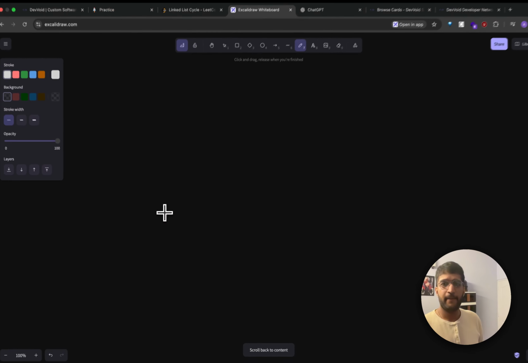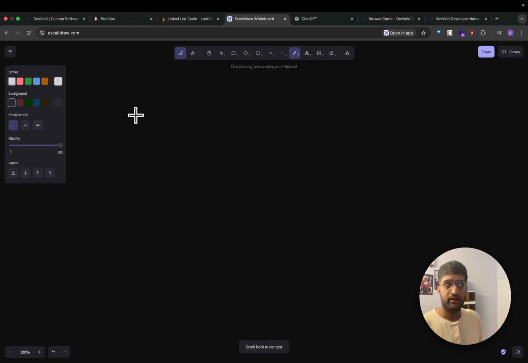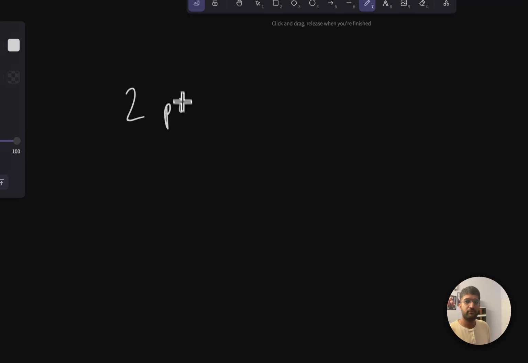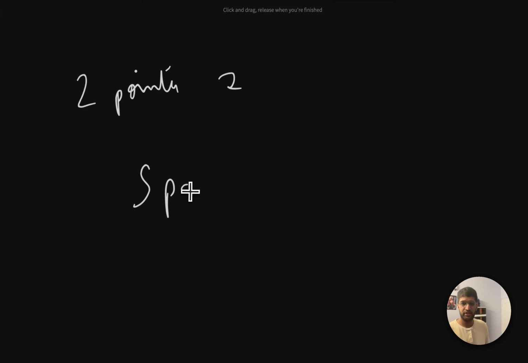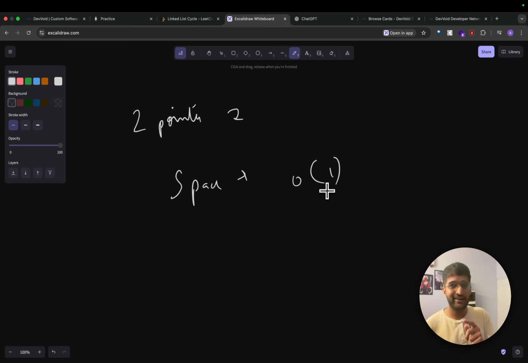Right now, if you see here, we have the two-pointer approach. What happens? Always two pointers for storing memory addresses. Always. Irrespective of the size of the linked list. So space is constant, hence O of 1 complexity. Done. Time-wise, we are still iterating through the linked list one by one.